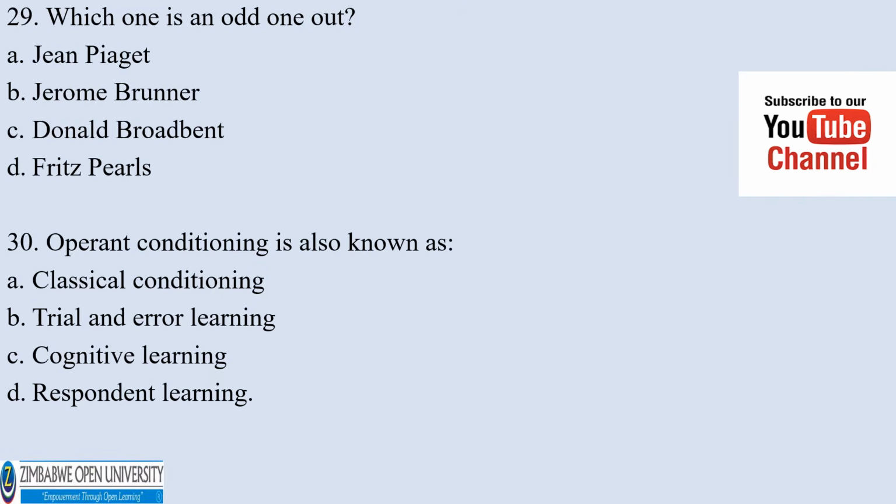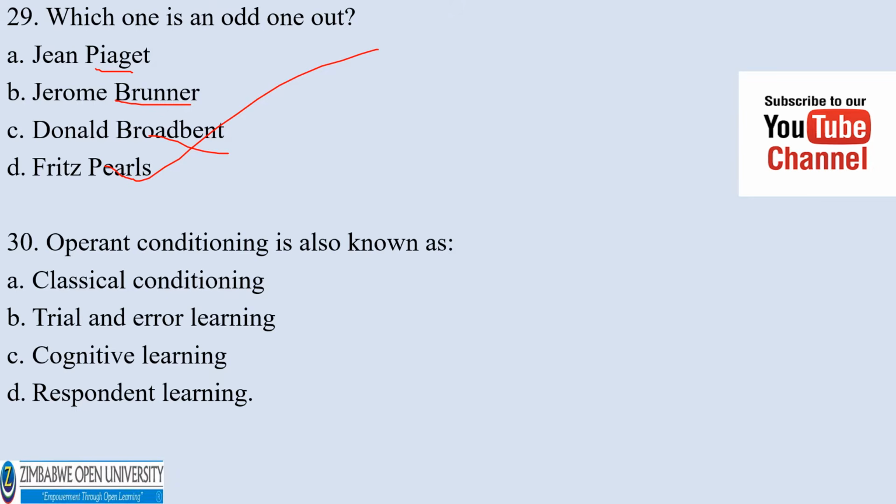Which one is the odd one out? Jean Piaget, Jerome Bruner, Donald Broadbent, Franz Pius. You have to realize that all these are cognitive psychologists except D.